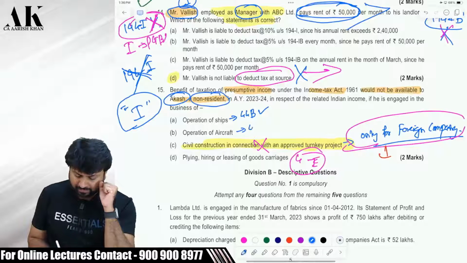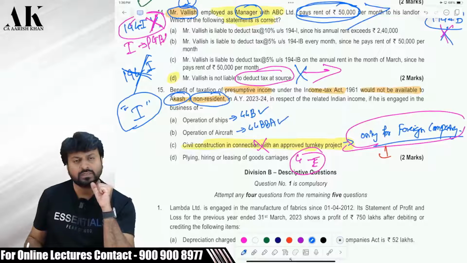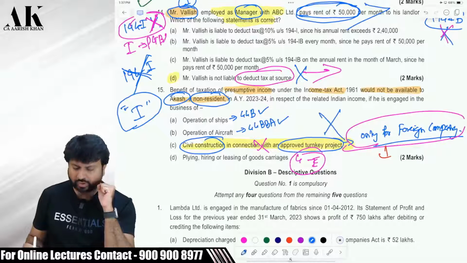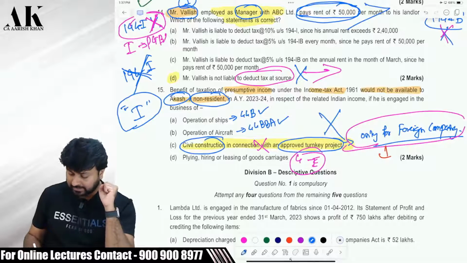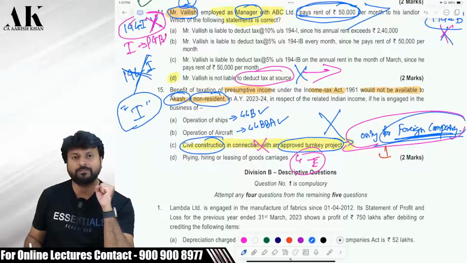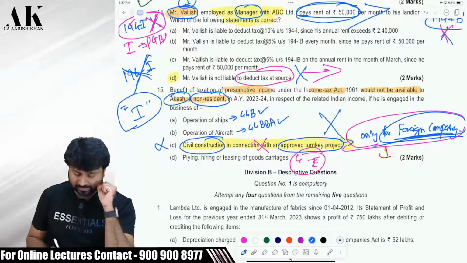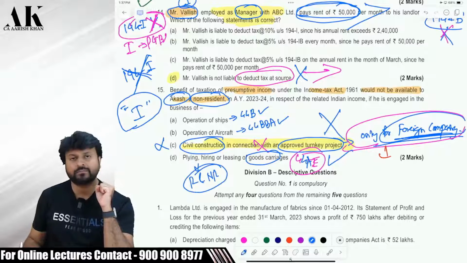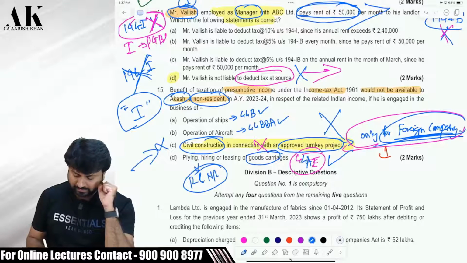Operation of aircraft, 44BBA. Is it available to individuals? Yes, it is available. Civil construction in connection with an approved turnkey project. This is not available to individuals. Go and check. This is only available to a foreign company. Therefore, this is not available to individuals. Last one. Plying, hiring, leasing of goods carriage. Yes, this is also available to individuals. In fact, this is available to resident and non-resident both. Okay. Only the third one is not available to individuals.